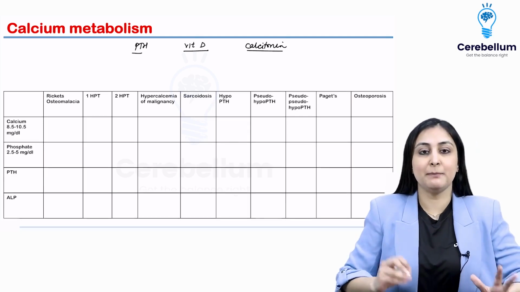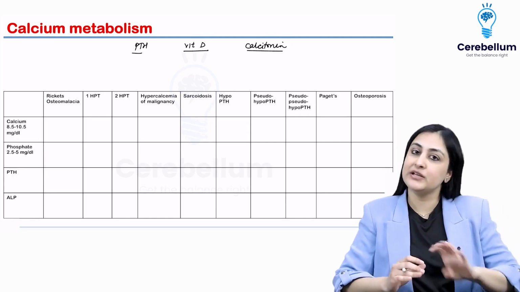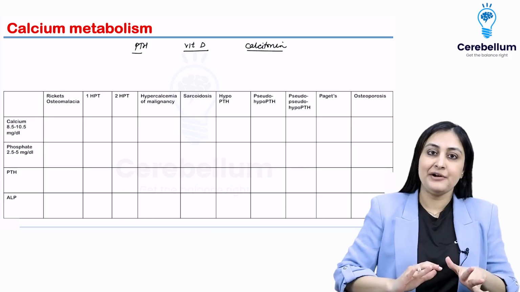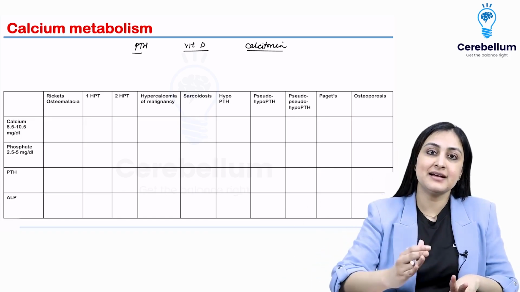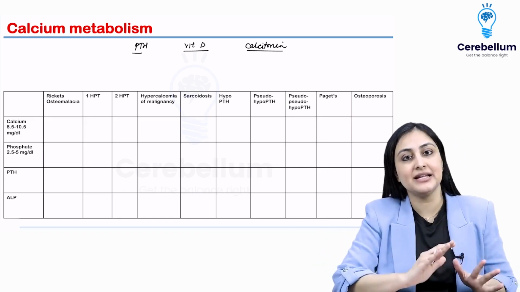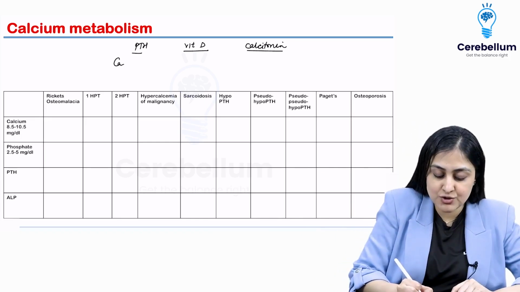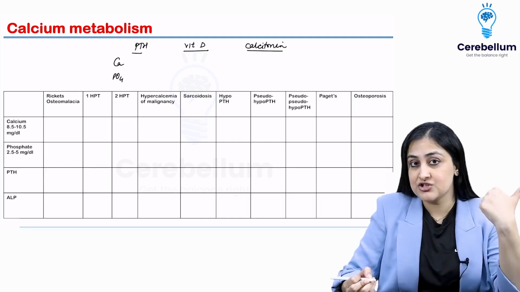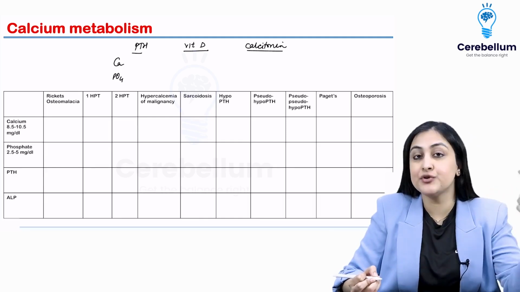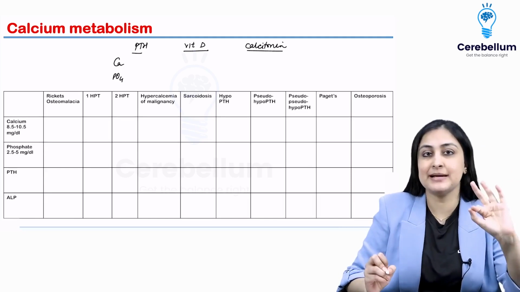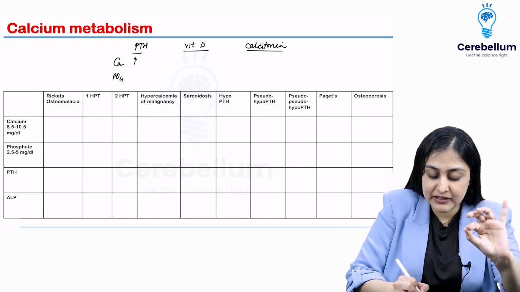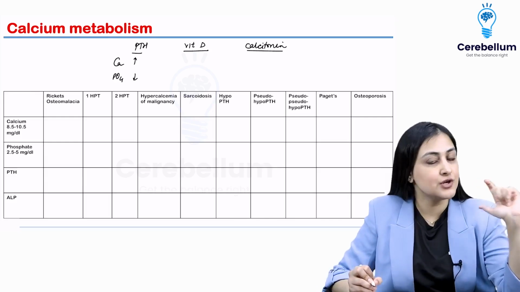So remember, what PTH does is it causes bony resorption. Apart from that, it will increase the excretion of phosphate from the kidneys. So overall, what it does to calcium and phosphate is opposite. Just like we saw with osmolarity of urine and plasma with ADH, same thing happens here: the calcium increases and phosphate reduces. Got it?